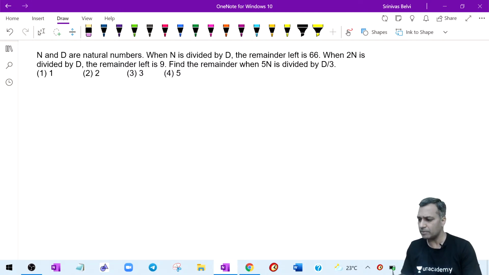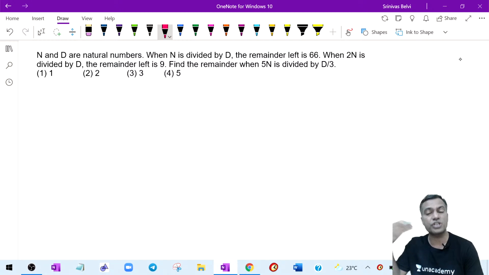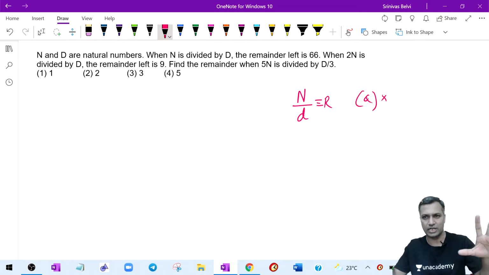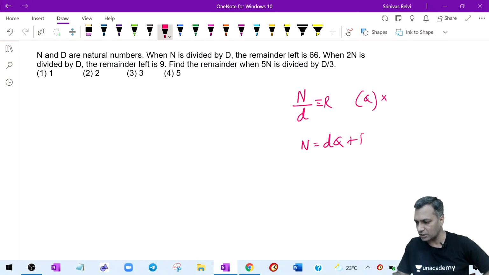N and D, some people represent it like this also. There is nothing wrong. In some of the classes, we represented the division algorithm like this also, when the quotient was not important for us. N divided by divisor leaves a remainder R. Whenever we represented it like this, we said, hey, I am not interested in the quotient. If the quotient also has to be brought in, then you better write it like this: divisor times quotient plus remainder.